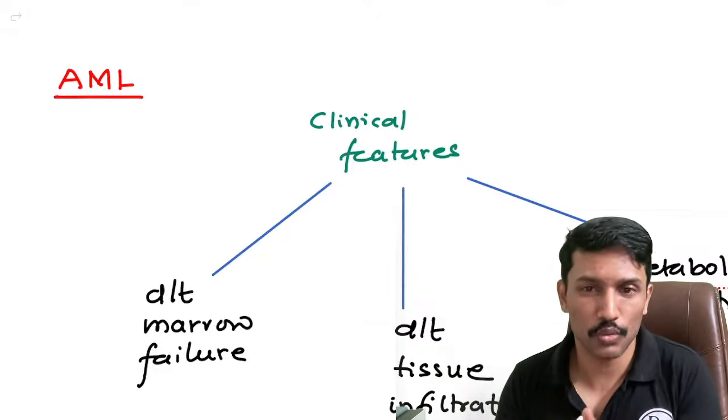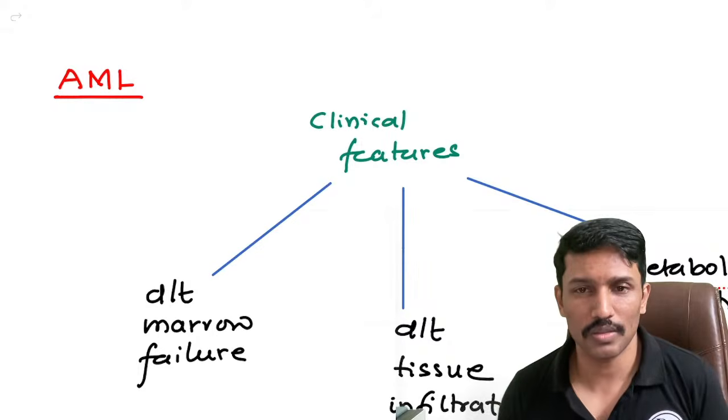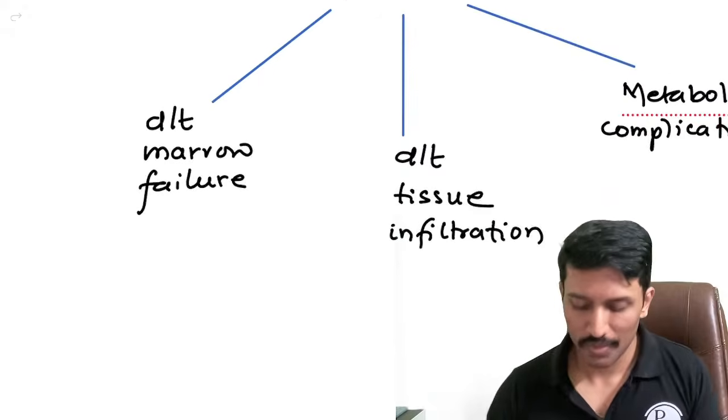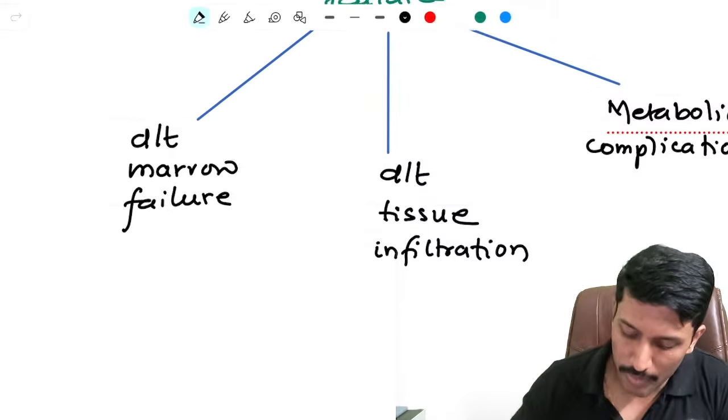They go to different tissues, they start accumulating in the tissues. So what problems are they going to cause? One, at the level of the marrow. Second, because of the tissue infiltration. So what will happen to the marrow?